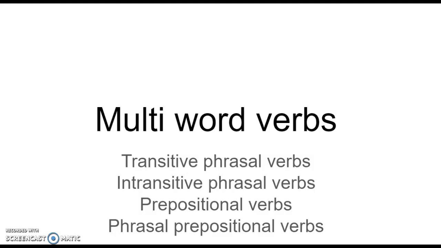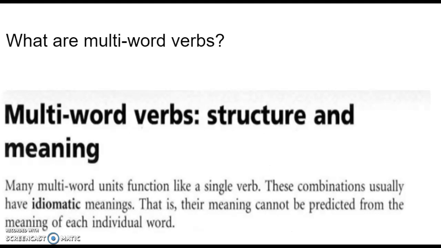They are transitive, phrasal verbs and prepositional verbs. But we're going to analyze, dissect them, each one of them. So the definition: many multi-word units function like a single verb. These combinations usually have idiomatic meanings, that is to say, their meaning cannot be predicted from the meaning of each